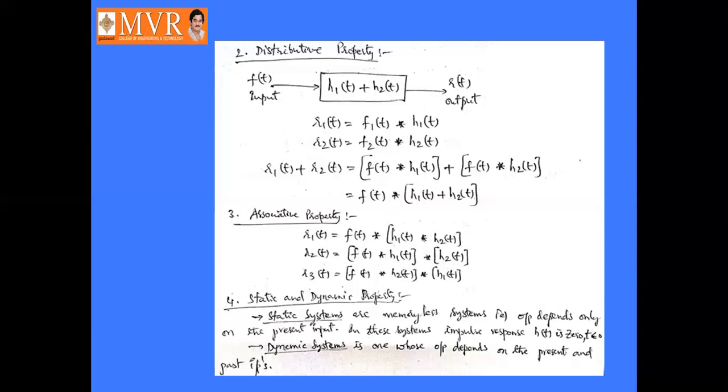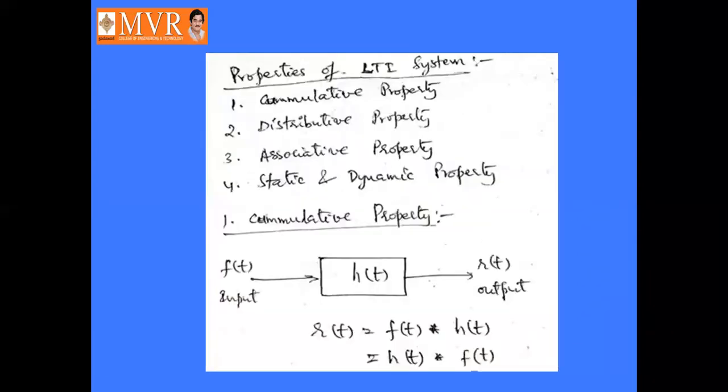Present as well as past inputs. That is, y of t is equal to x of t plus x of t plus 1. Here x of t is the present input and x of t plus 1 is the past input. So these are the four properties: cumulative property, distributive property, associative property, and static and dynamic property.